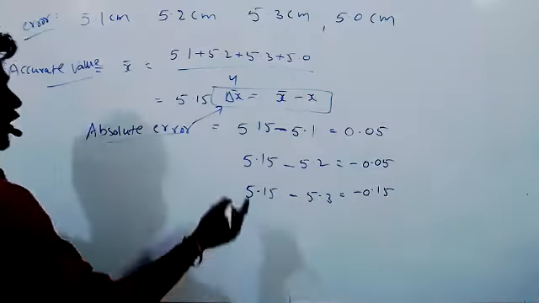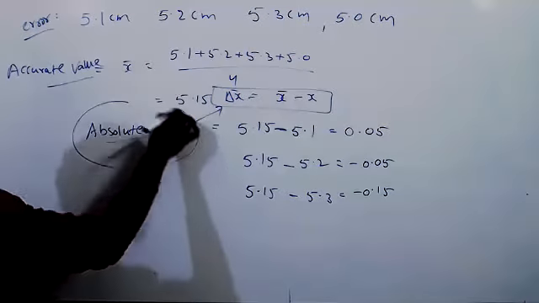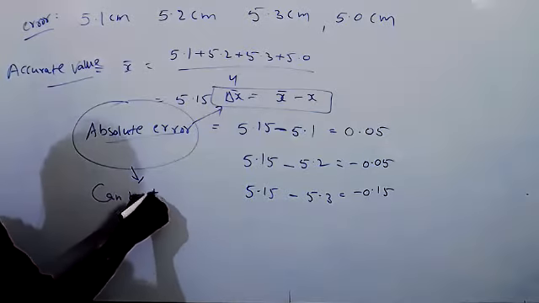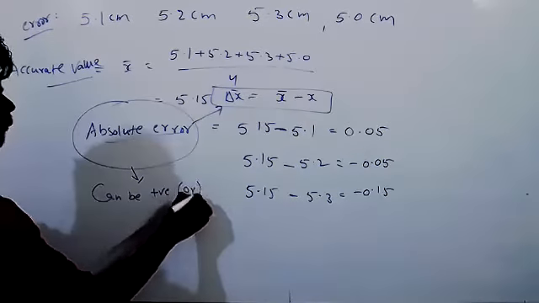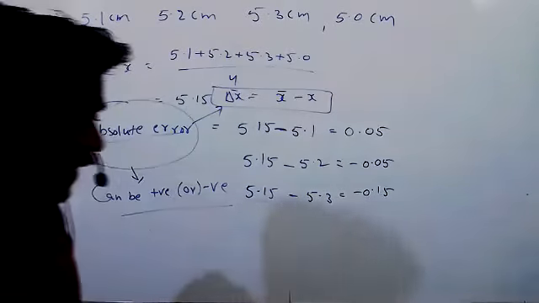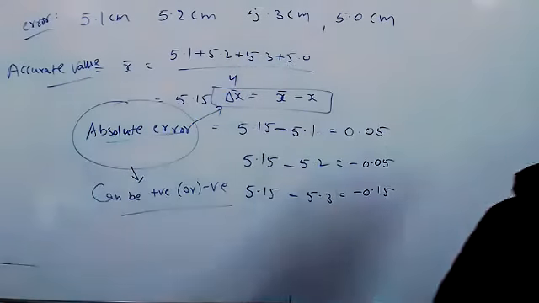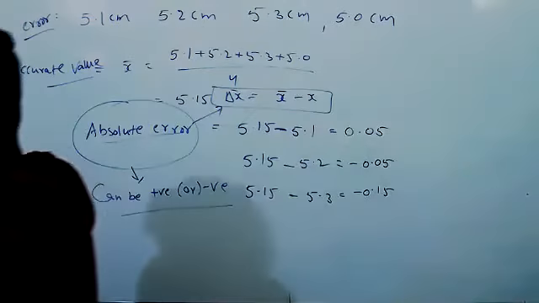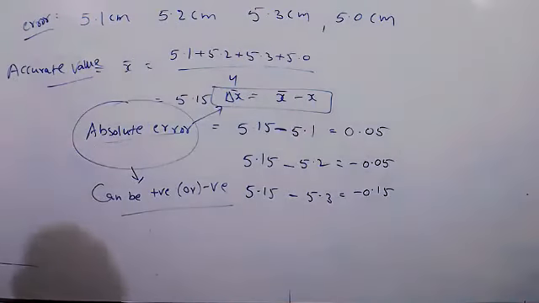See, don't worry. Absolute errors can be positive or negative. No problem. At the starting of the class, somebody asked, if we get negative, what will happen? No problem. Absolute errors can be positive or negative.